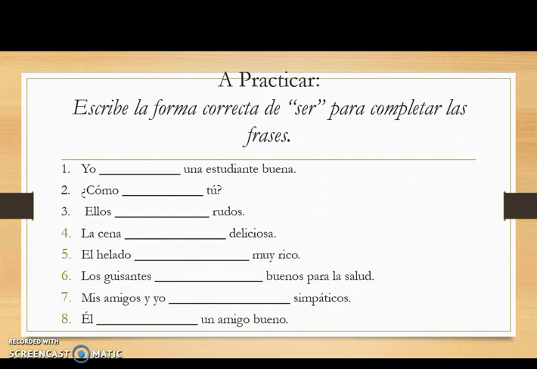A practicar. Escribe la forma correcta de ser para completar las frases. So go ahead, use your notes that you just took to write the correct form of ser to complete these sentences, to complete these descriptions. Pause the video now so you can complete this.